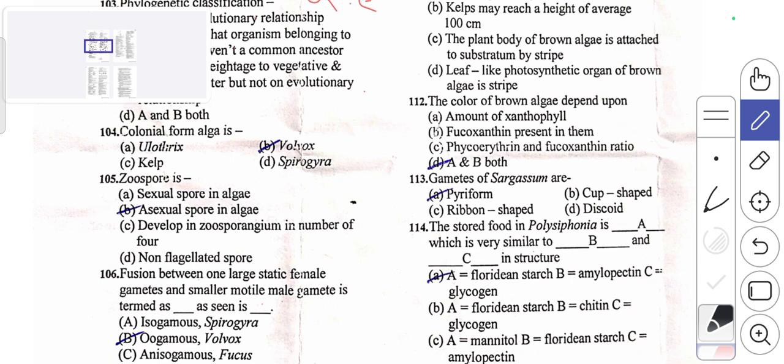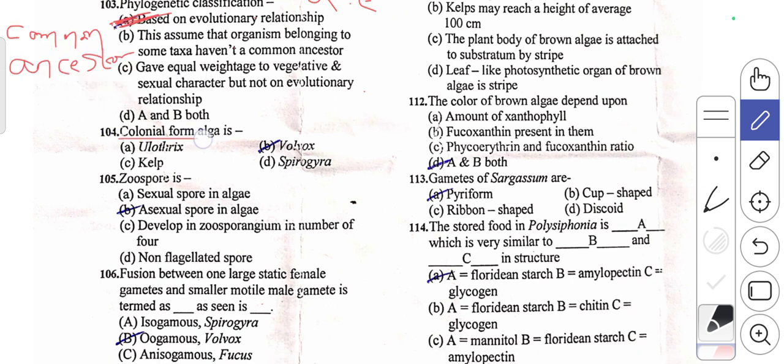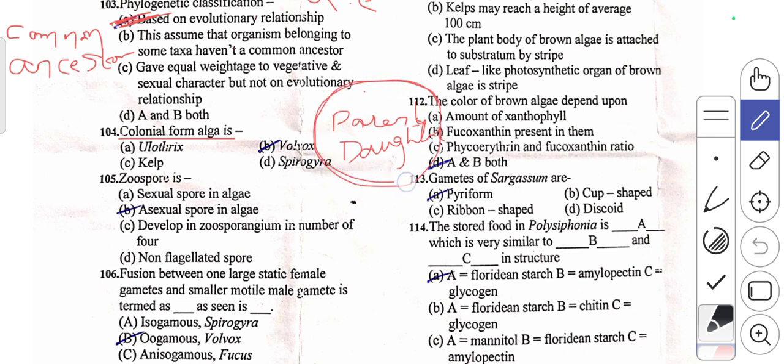Then the fourth question, colonial form alga is. What is meant by colonial form of alga? The algae where you will come across a parent colony and a daughter colony. So, where you will come across this kind of arrangement in a structure, that will be considered as a colonial form of algae. Here they have given four different examples.